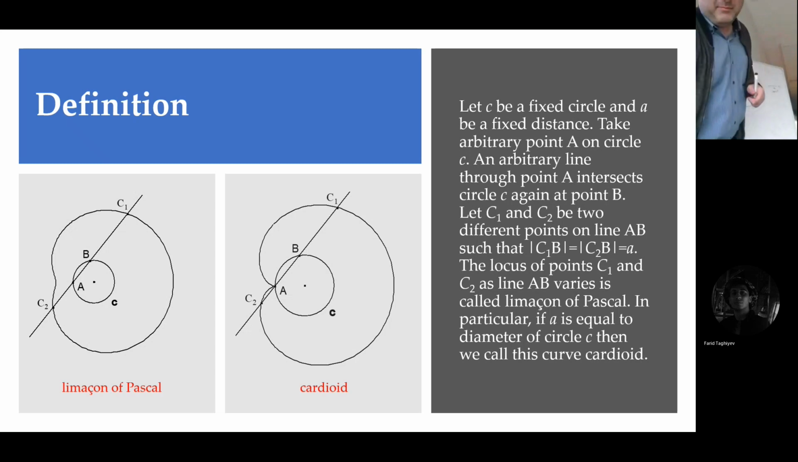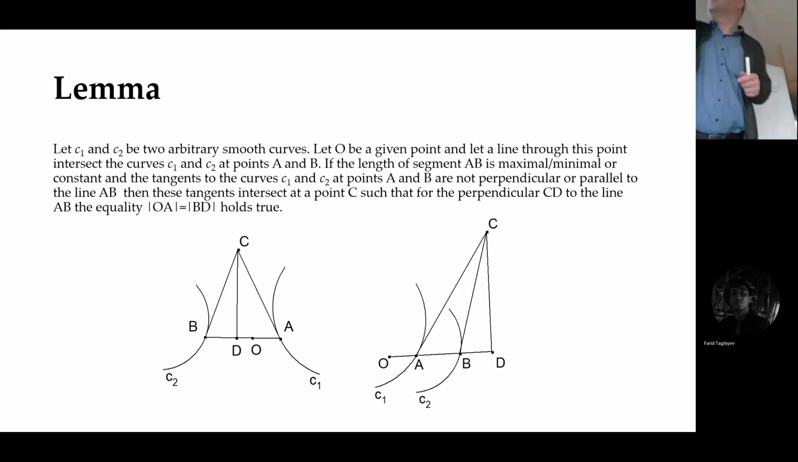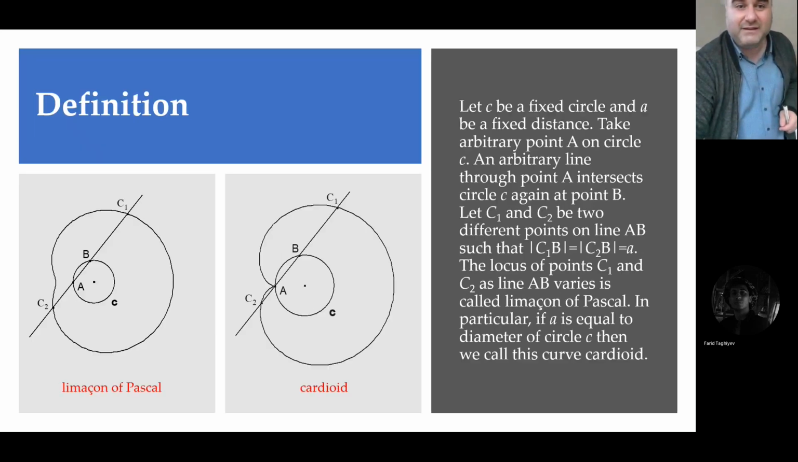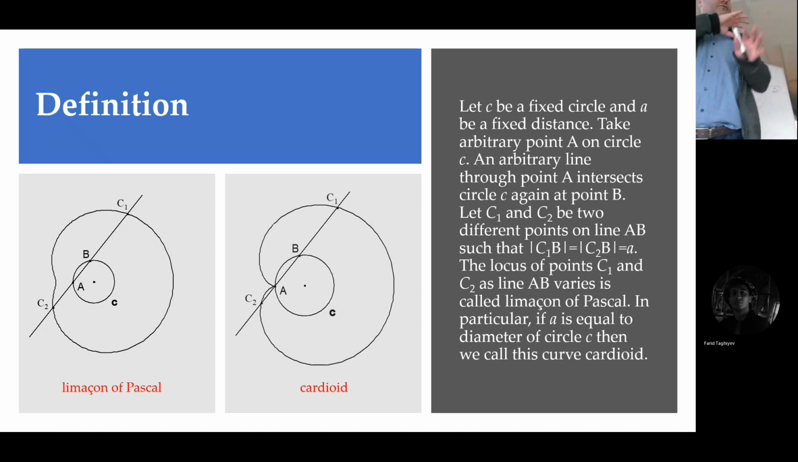We want to apply our lemma. Do you remember the lemma? Imagine that this is maximal. If this is maximal, then A should be equal to BD. And now we have two curves, a circle and a limaçon of Pascal. When is this maximal? We ask the same question, but for this construction, it is constant. So that property should hold always, for any point B.